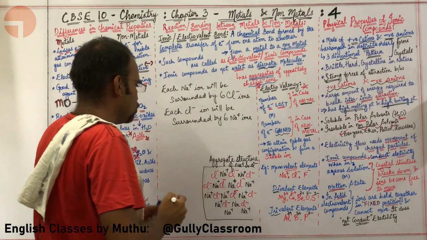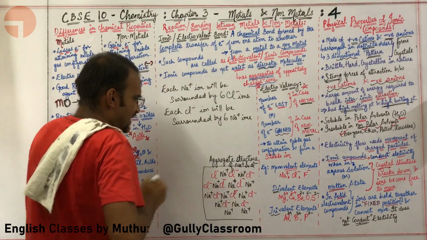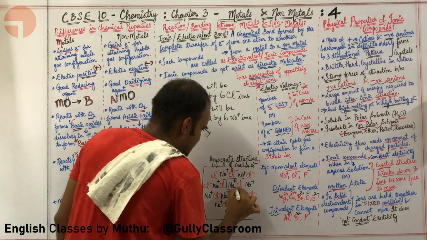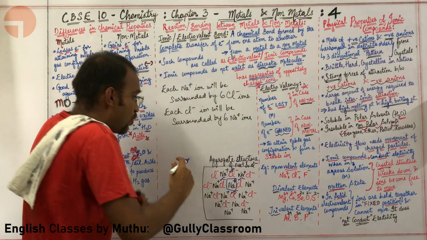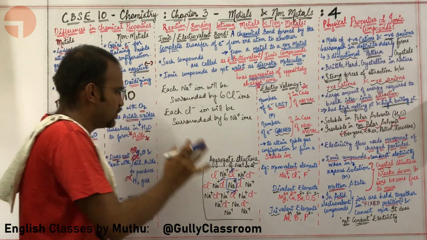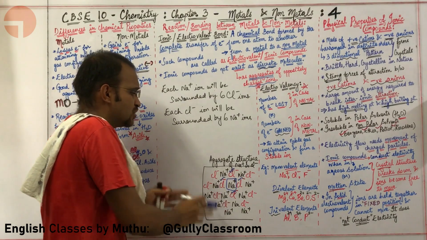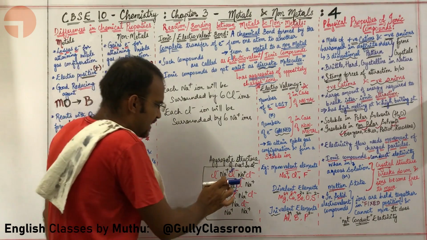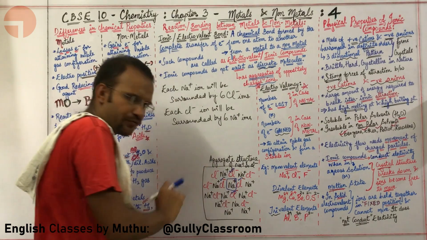After looking at this, you might ask me, sir, right over here each Na plus ion is surrounded by just 4 Cl minus ions. How am I supposed to interpret this? The idea is simple. You are seeing this as a planar structure, the diagram on the board. If there is a Na plus over here, there will be a Cl minus in front of the board.